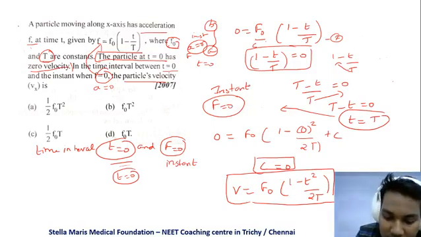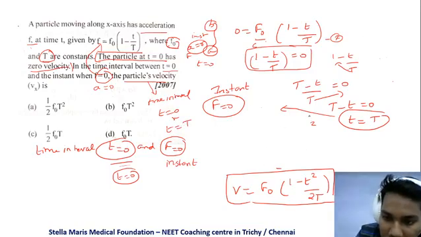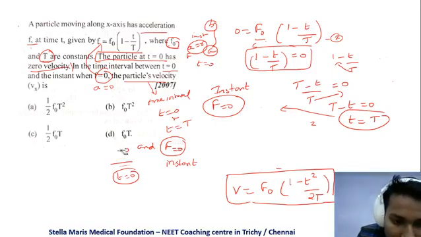So now we have the limits. We have to find the particle velocity between the time interval t is equal to 0 and t is equal to capital T. We know the velocity, so just apply this time interval here and take the limits of time.